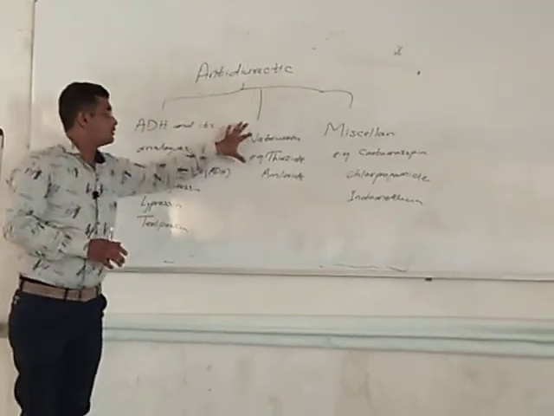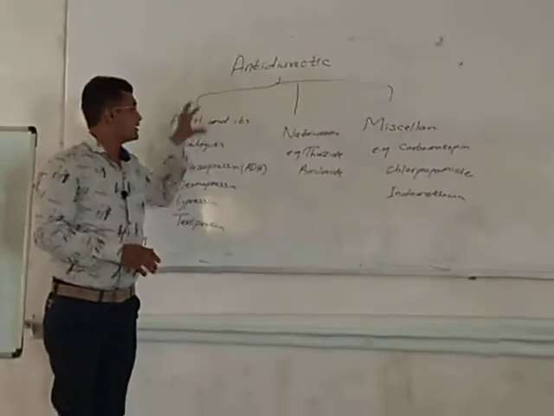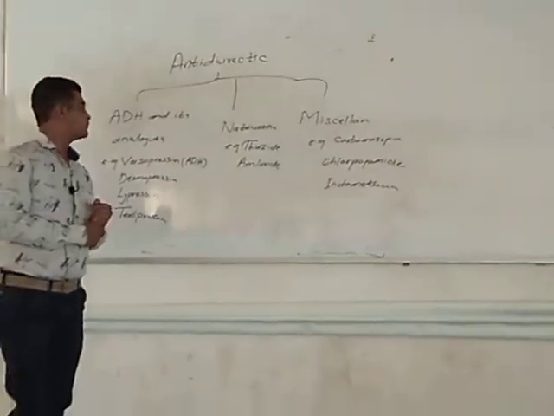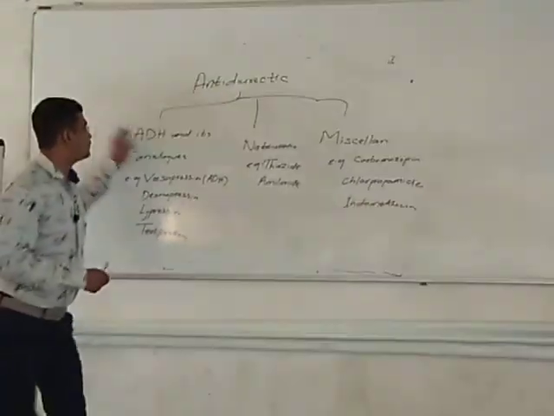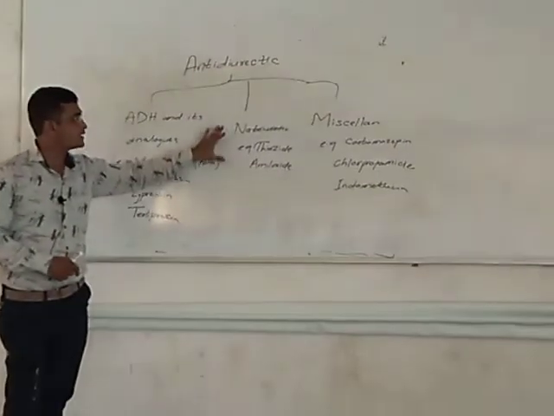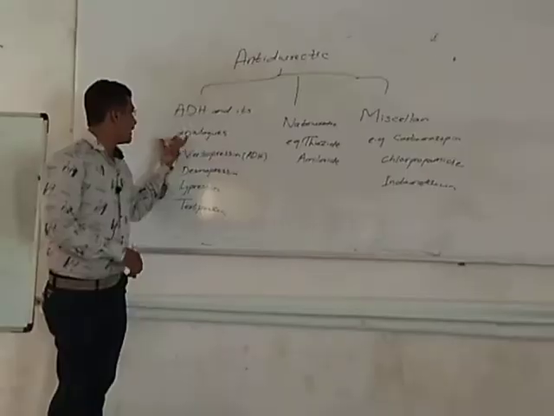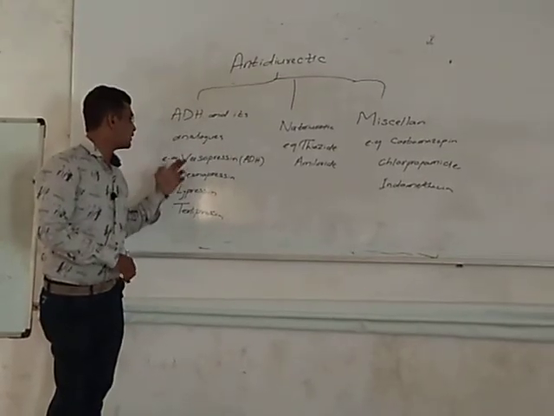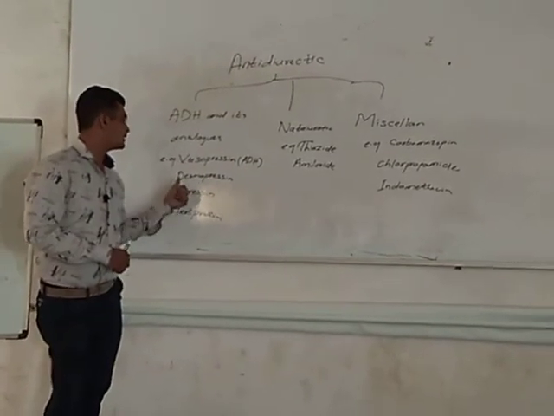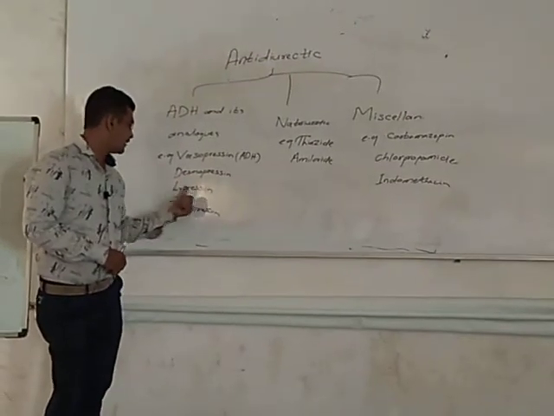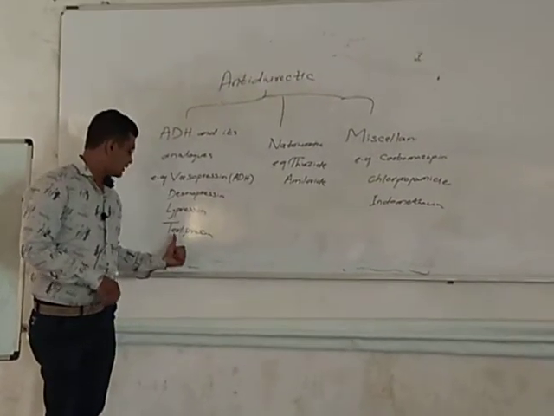So, the antidiuretic drugs are classified broadly into three categories. First one is antidiuretic hormone and its analogs. Second one is natriuretic, and third one is miscellaneous. Examples of antidiuretic hormone and its analogs are vasopressin, desmopressin, lypressin, or terlipressin.